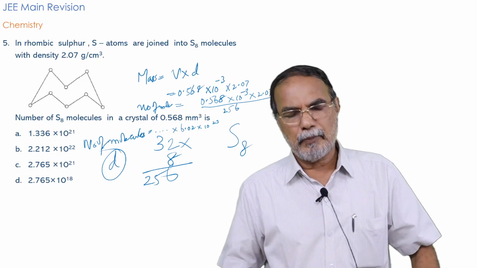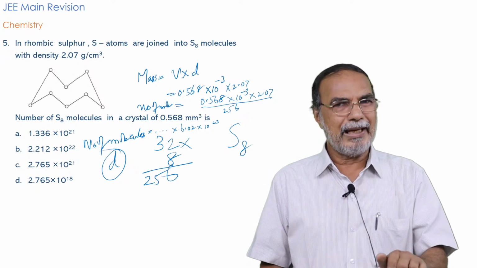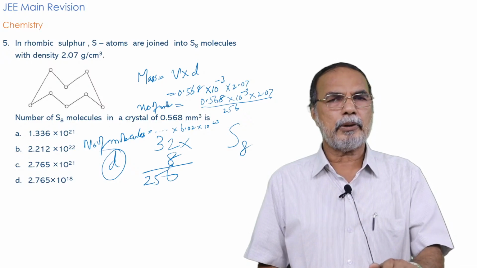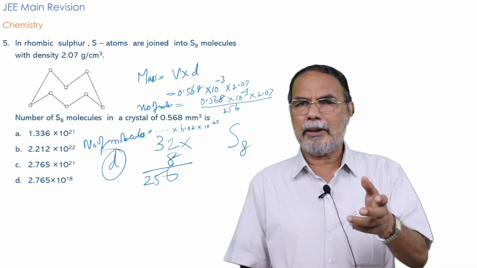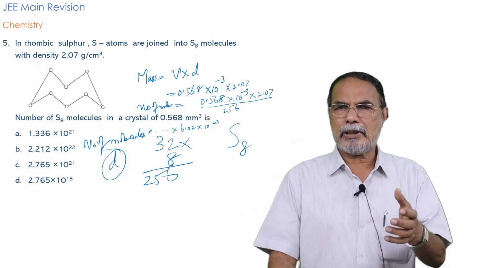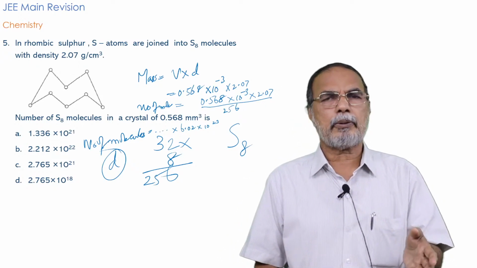Molecular mass is calculated knowing that it is S8, 32 into 8. 32 is the atomic mass of sulfur, everybody knows. For simple elements the atomic masses are already known to us, so they may not give the atomic masses in the question.